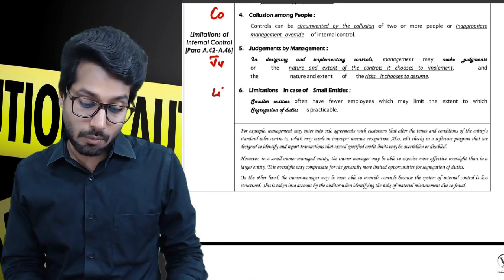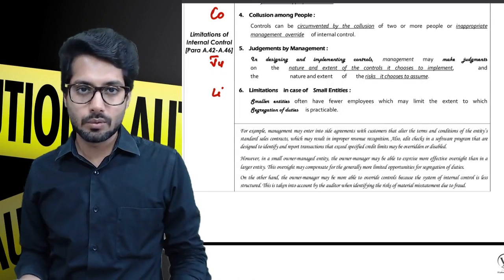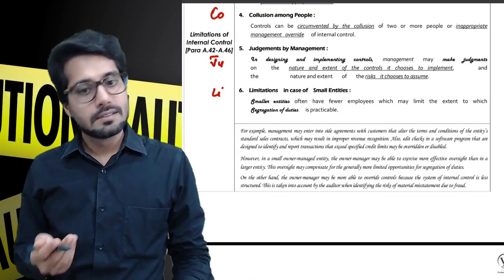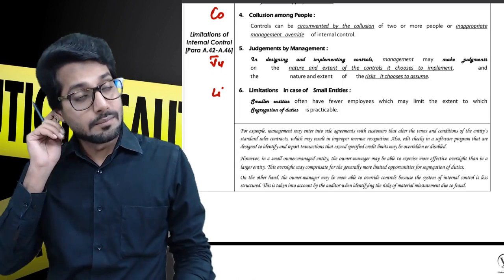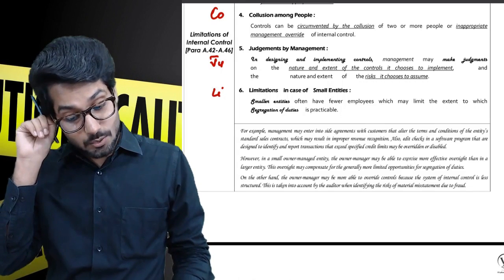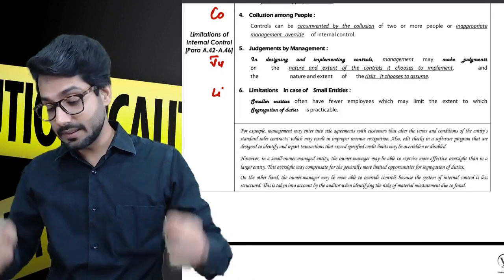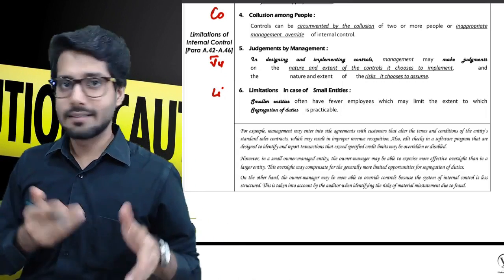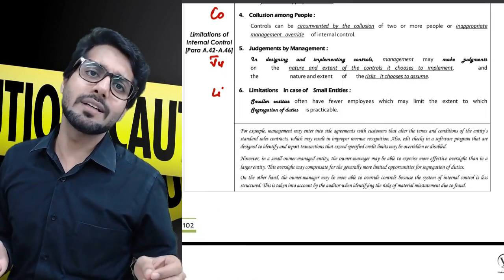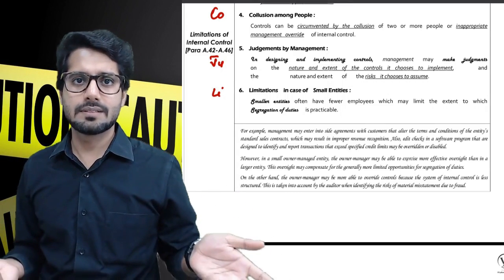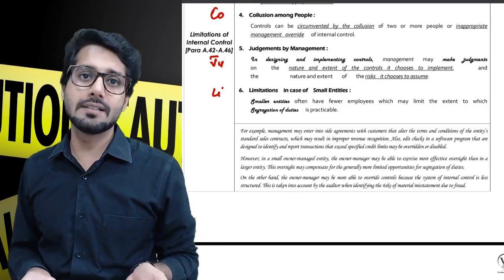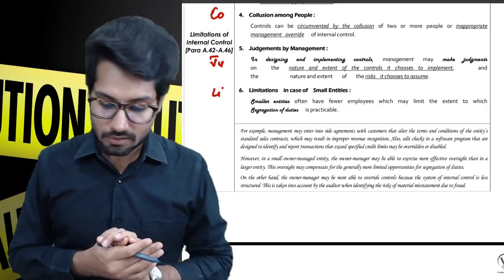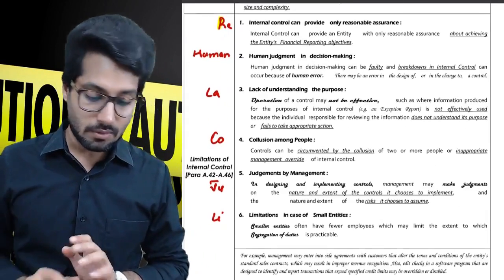Limitations in case of small entities. Obviously, Ramu cannot do everything. Ramu is going to be dealing with everything, sitting on the counter, providing supplies to everyone, putting everything in the carry bags, bringing stuff from outside, putting a broom, and every other thing. Ramu is doing everything possible in the world. Well, segregation is not possible. So he is the owner of the organization in a way. So he can do any kind of frauds.